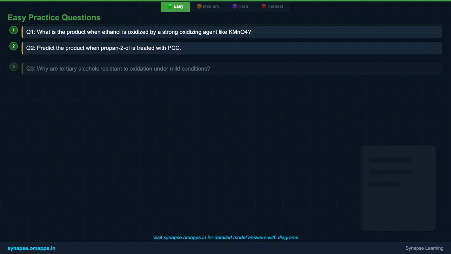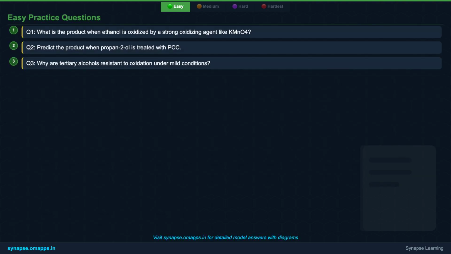Time to test your understanding with a few practice questions. Take a moment to consider the type of alcohol and the oxidizing agent used for each scenario. Predict the products and think about the reasons behind the reactivity or non-reactivity in each case. This will solidify your grasp of the basic principles we've just covered.